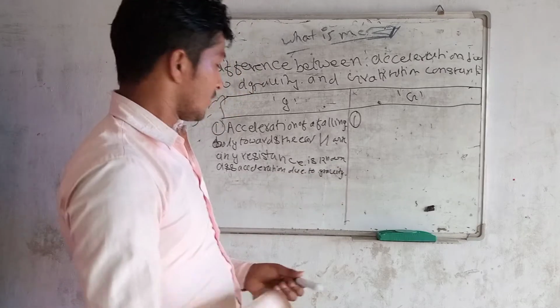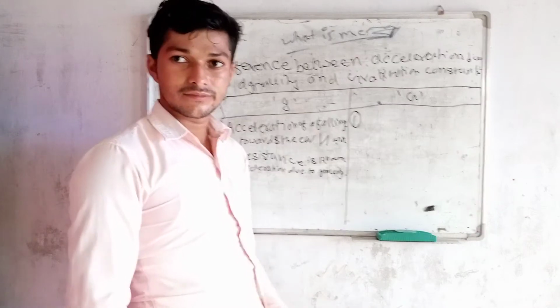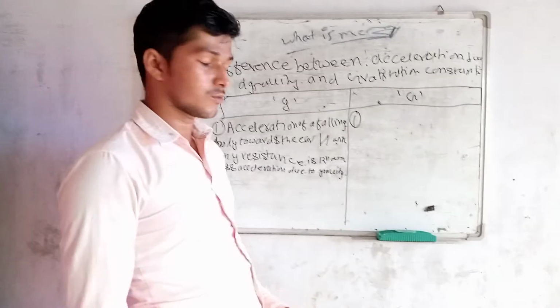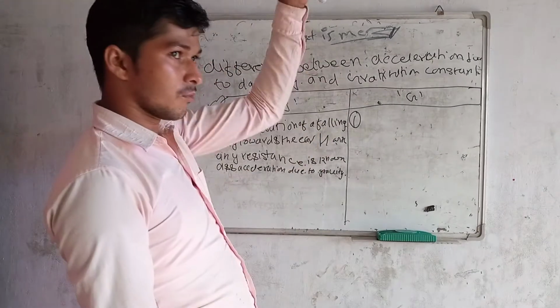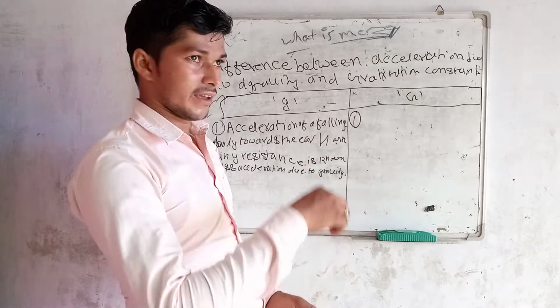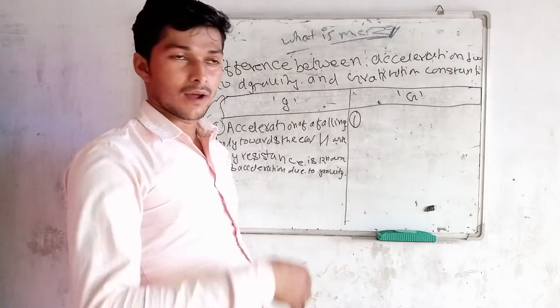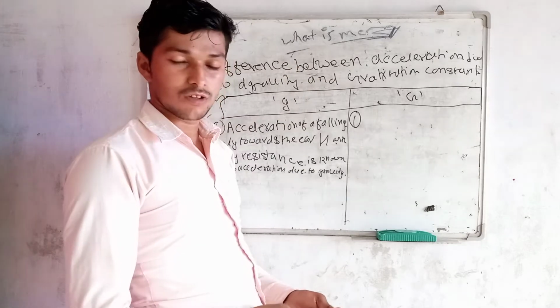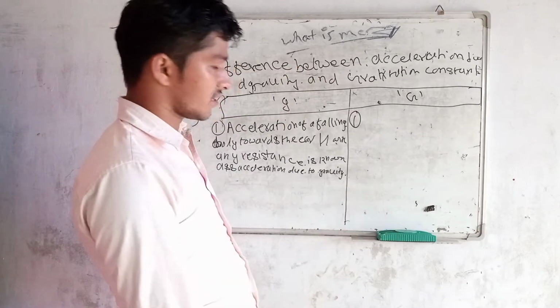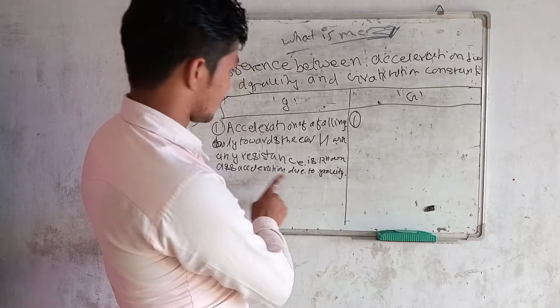Here any body is falling toward the earth. That means any body, that is a mango or any other object, falling from above to the surface of the earth without any resistance, is known as acceleration due to gravity.